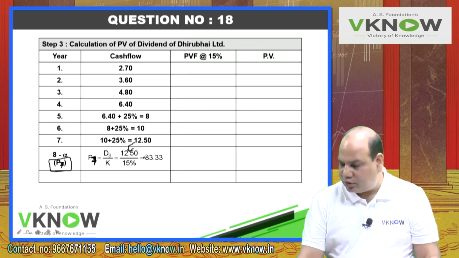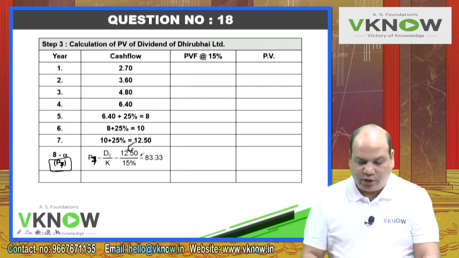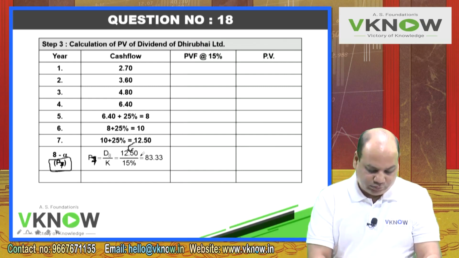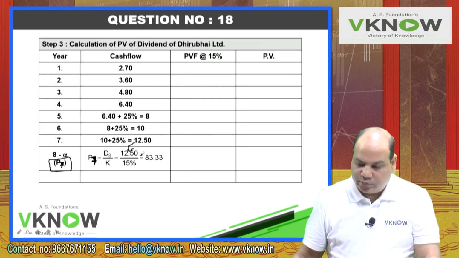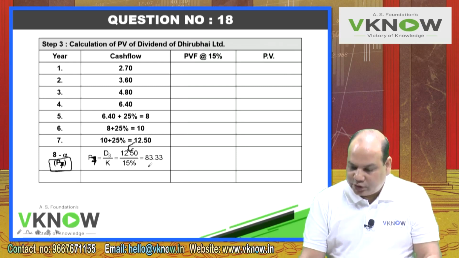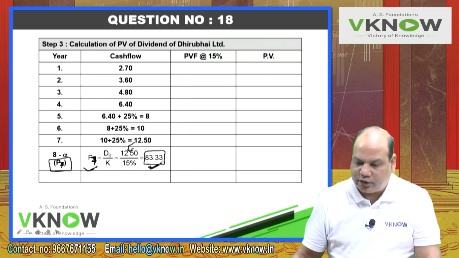Check the calculation. 12.50 divided by 15%, 83.33. This 83.33 is the price of the share at the end of 7th year. So I will multiply this also by 7th year factor.